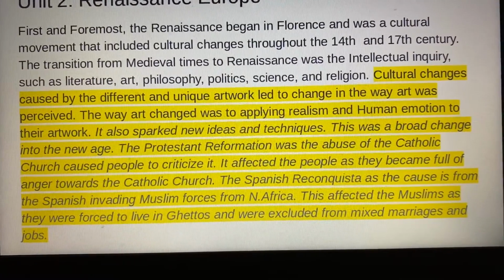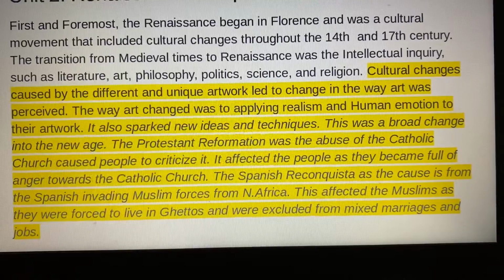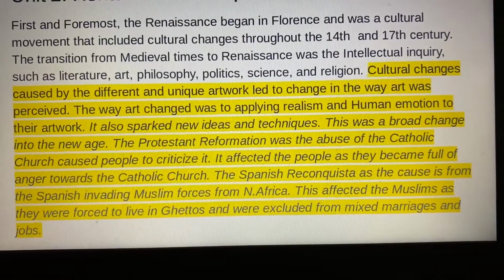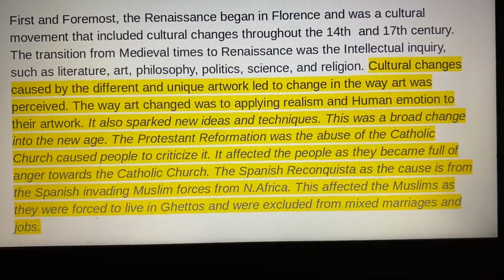The Protestant Reformation: the abuse of the Catholic Church caused people to criticize it. It affected the people as they became full of anger towards the Catholic Church.